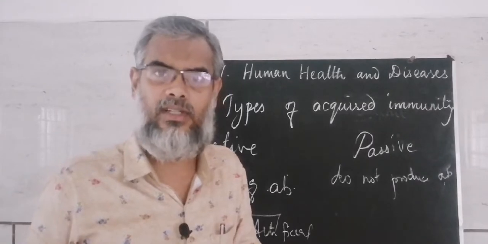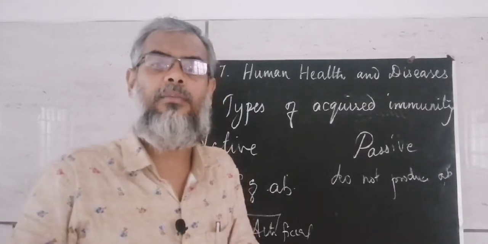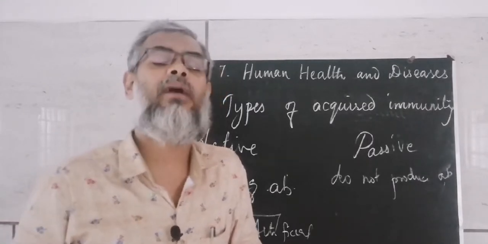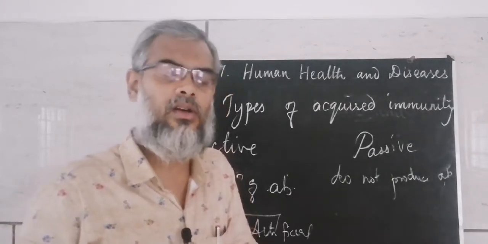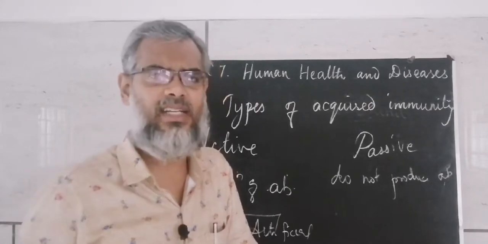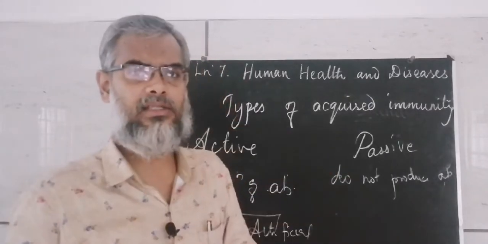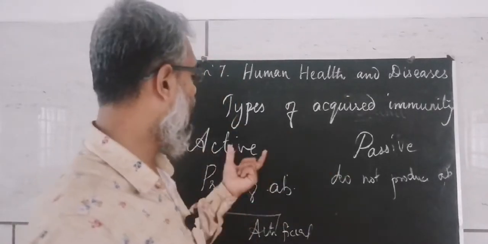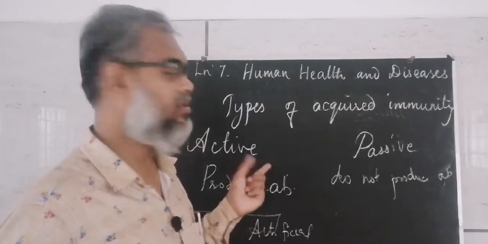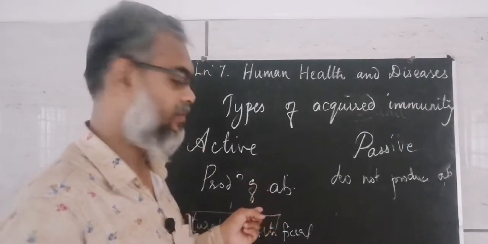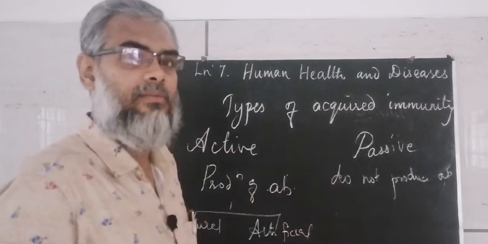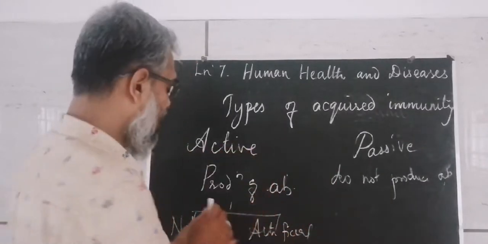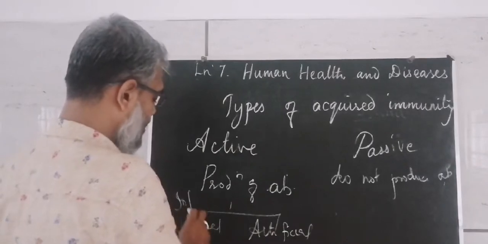Natural means some infection. We can say infection. That is, a microorganism enters, Mycobacterium tuberculosis, or Corynebacterium diphtheriae, or Streptococcus pneumoniae, whatever it is. Some microorganism enters. So what happens? Our body will produce antibodies. So here production of antibodies occurs. So natural acquired immunity, by the introduction of any infection, is the good example.